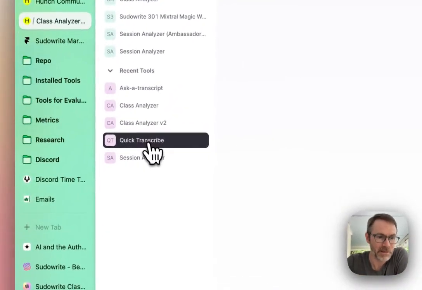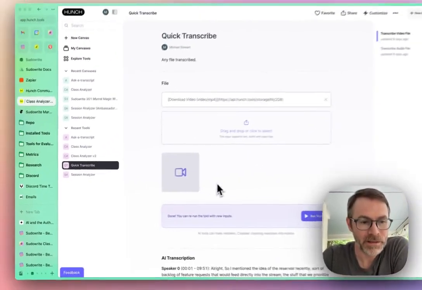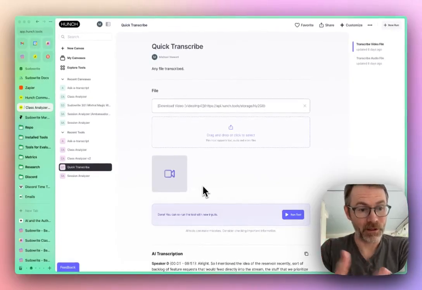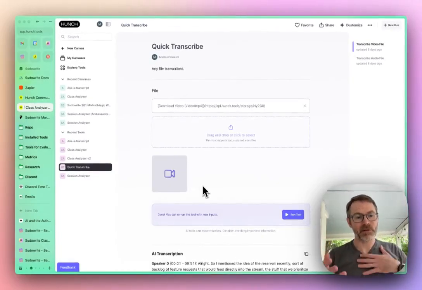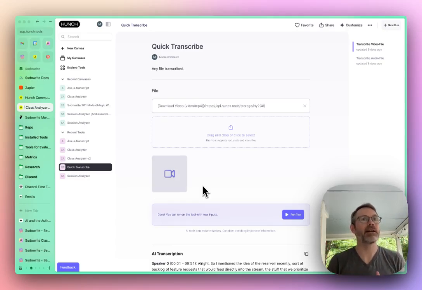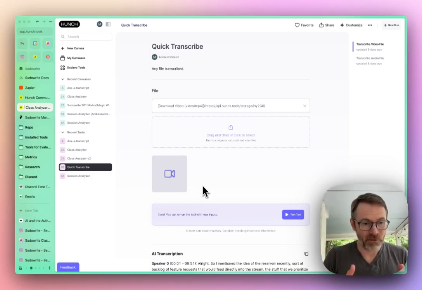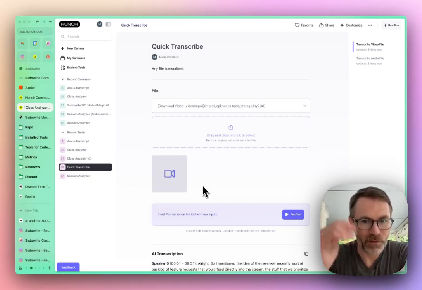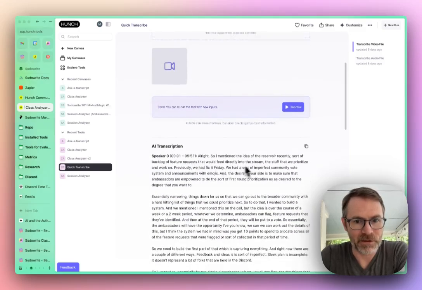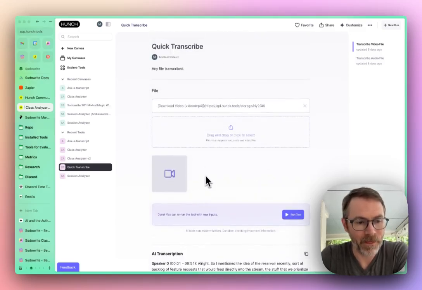A simple example is Quick Transcribe. Sometimes I'm recording a video, a Loom or something, and I realize after the fact that I already recorded a Loom for that, or I was recording something in QuickTime to upload to YouTube, and I have the video file but I don't have a transcript. Quick Transcribe just spits out a transcript right away.